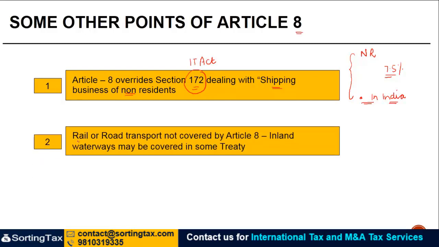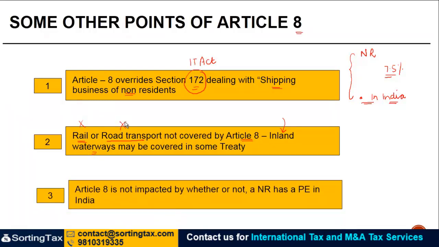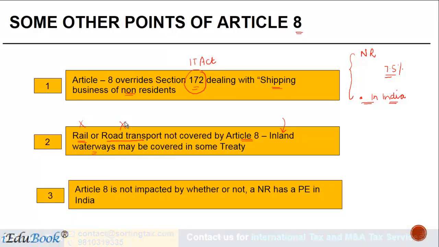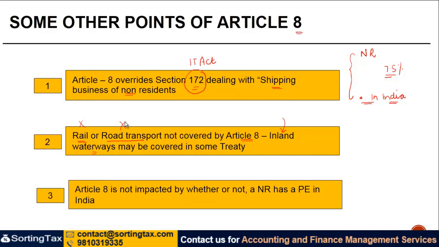The rail or the road transport are not covered by Article 8, right? In some treaties, inland waterways may be covered, but definitely rail and road transports are outside the purview of Article 8.